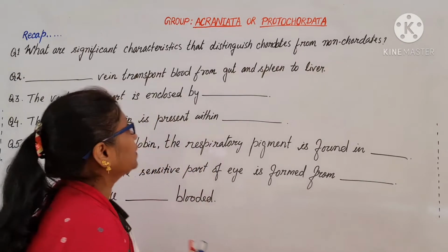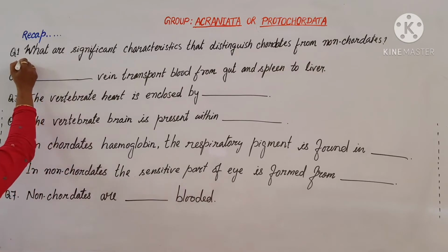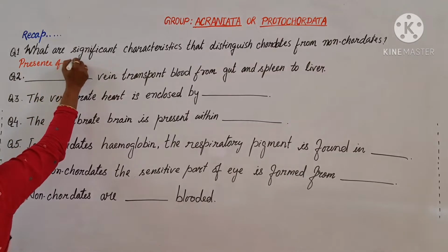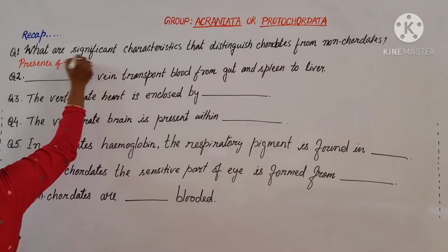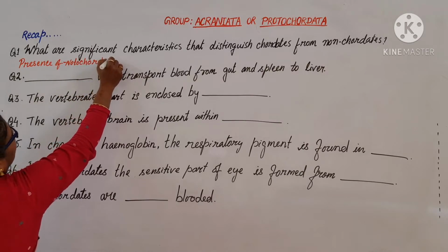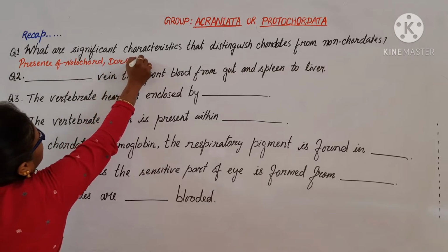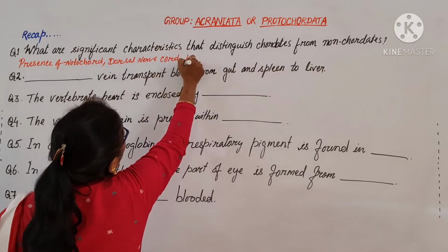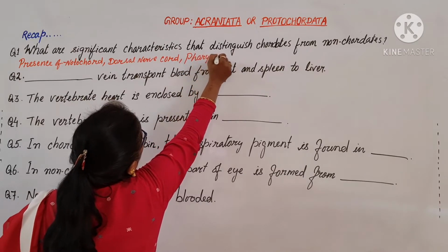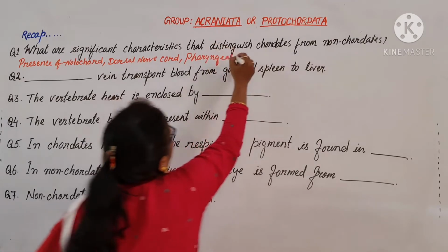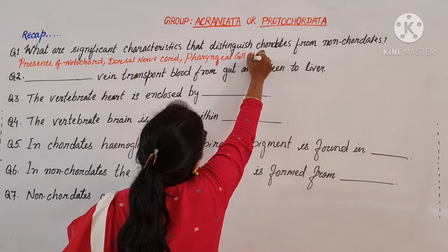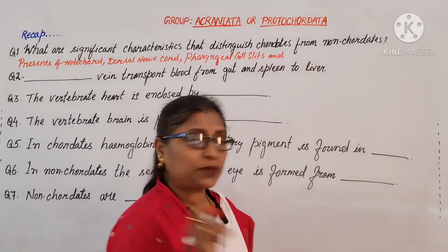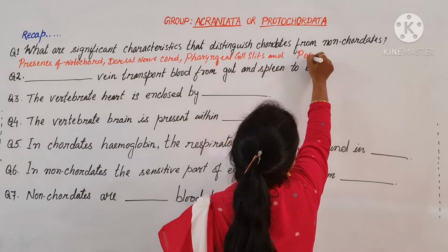That is the presence of the notochord, the dorsal nerve cord, pharyngeal gill slits, and the post-anal tail, after the anus.